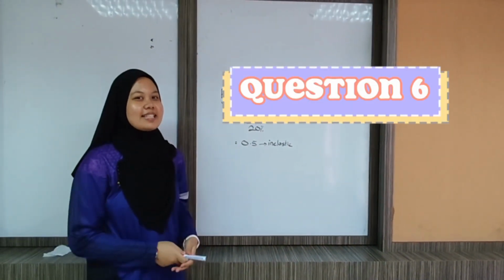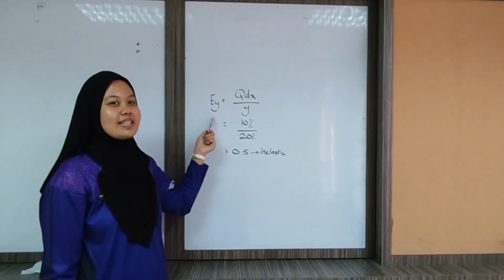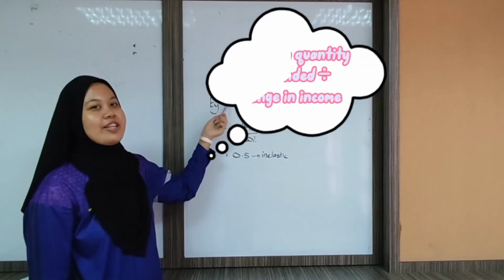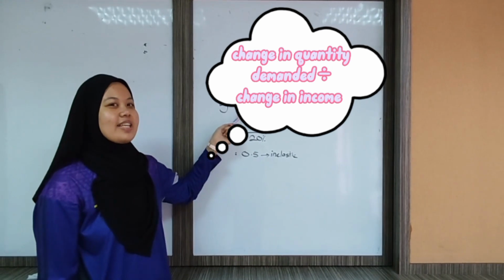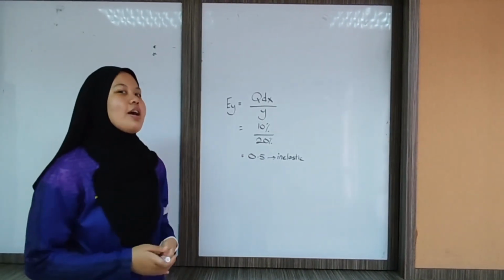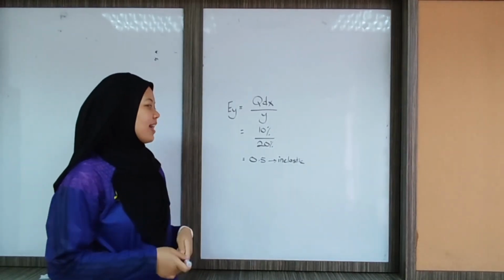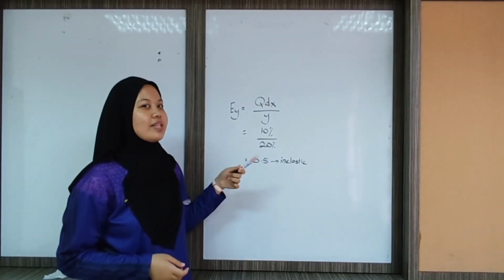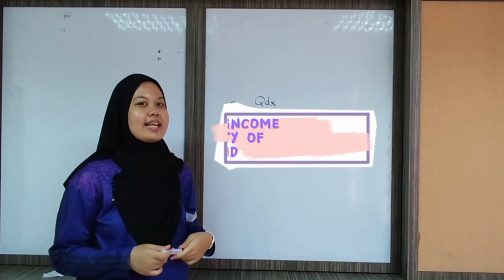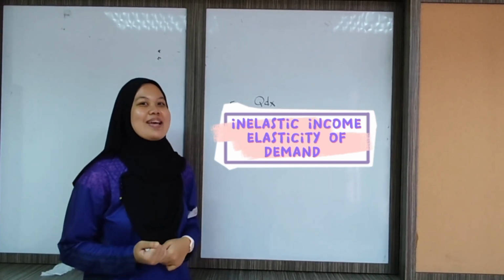Lastly, for question 6, the formula to calculate income elasticity of demand is change in quantity demanded divided by change in income. So from the question, we get 10% divided by 20%, and the final answer is 0.5, which means it is an inelastic income elasticity of demand.